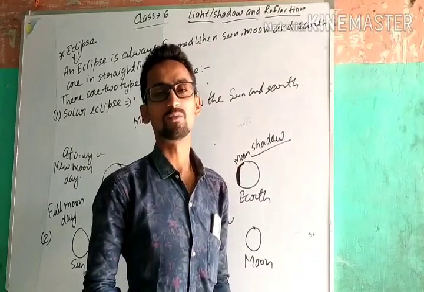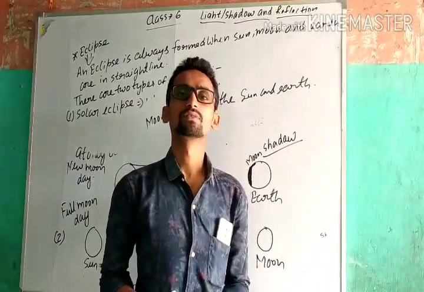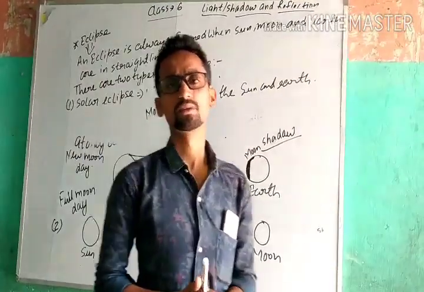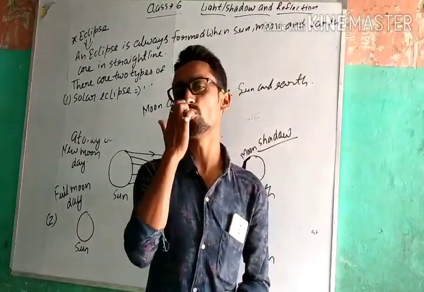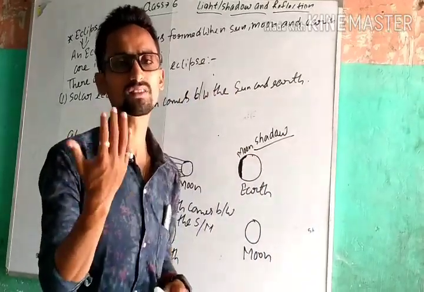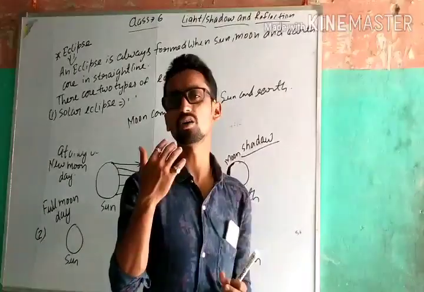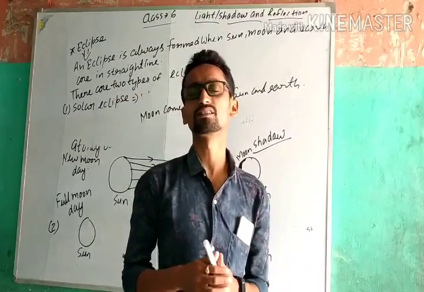Now our another topic is eclipse. How is an eclipse formed? As we know, opaque objects cast shadows. There are many types of opaque objects in our universe. They also cast shadows and an eclipse is formed. An eclipse is always formed when the heavenly bodies are in a straight line.